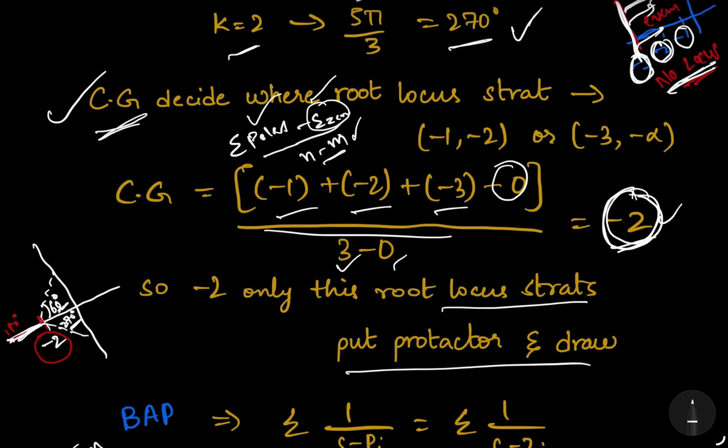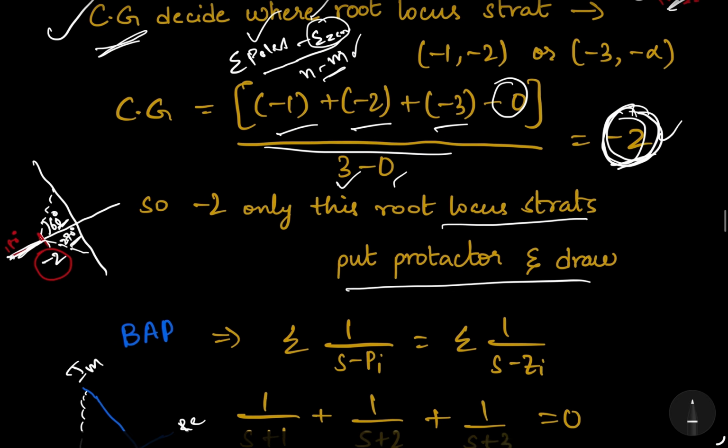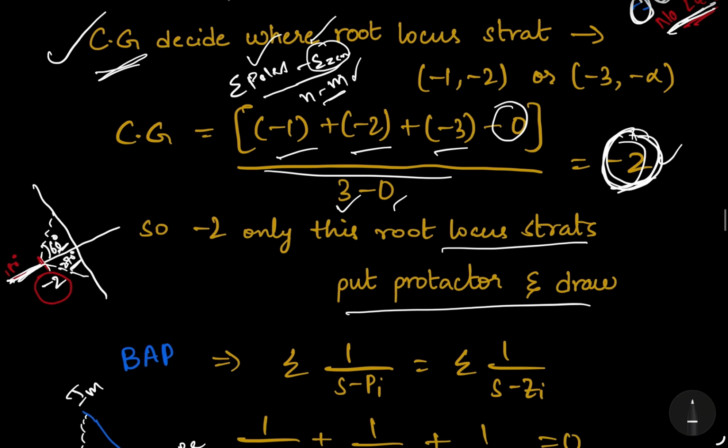Okay, so all 3 angles we draw. Now we know where exactly the root locus starts, and then we have the angles: 60, 180 and 270.